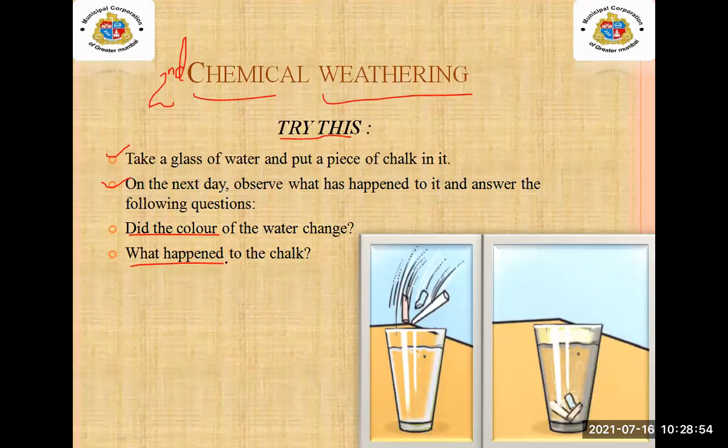If we put any other color chalk, the color of that water will change. And the particles of the chalk will be separated. So we will be able to see this change when we do this activity. This is known as chemical weathering.